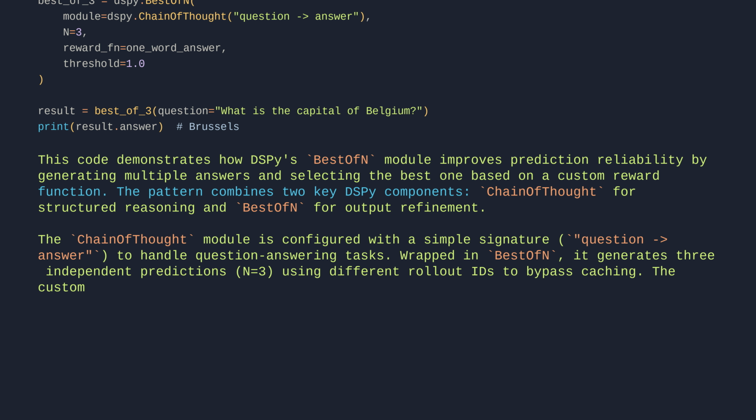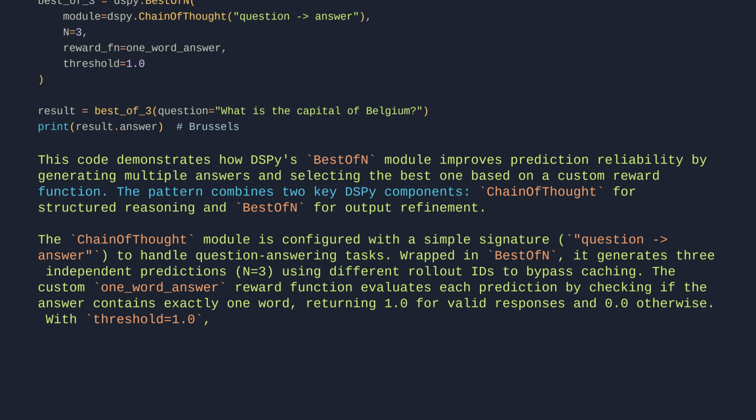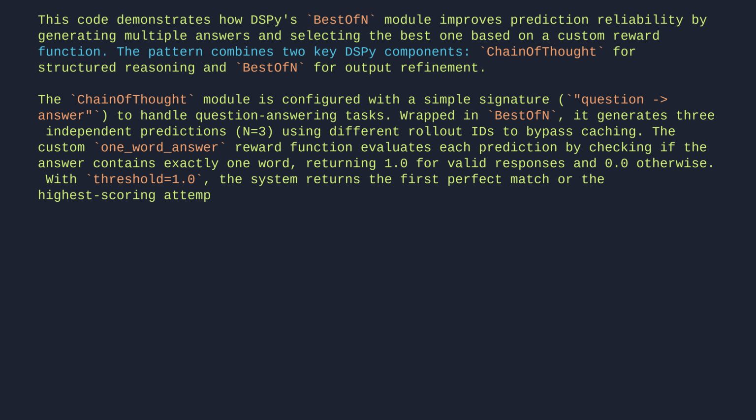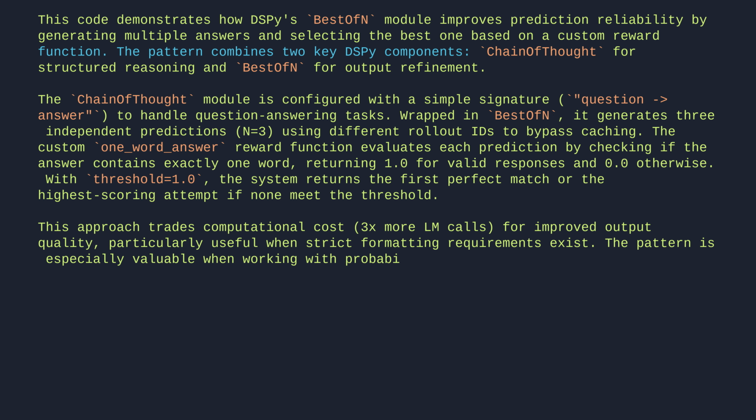The custom one-word answer reward function evaluates each prediction by checking if the answer contains exactly 1 word, returning 1 for valid responses and 0 otherwise. With threshold equals 1.0, the system returns the first perfect match or the highest scoring attempt if none meet the threshold. This approach trades computational cost, 3x more LM calls, for improved output quality, particularly useful when strict formatting requirements exist. The pattern is especially valuable when working with probabilistic models where multiple attempts can yield better results.